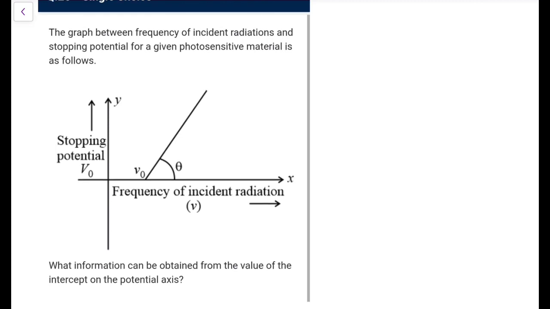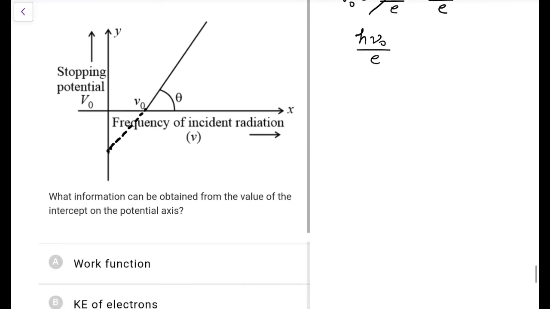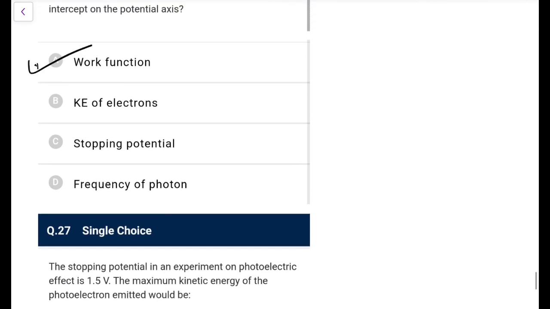The value of the intercept on the potential axis, this thing. What we know is that the expression was h nu by e minus h nu naught by e, or phi by e, you can say. At this particular point the frequency is 0, so this term is going to be 0. So this intercept gives the value of h nu naught by e, that is phi by e. From this we can calculate the work function. Let me check the options. Yes, work function, that would be the answer.